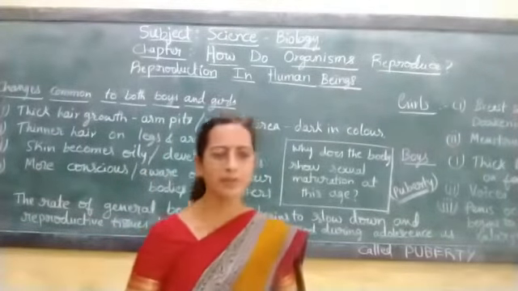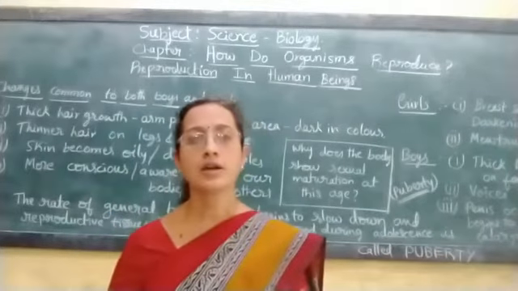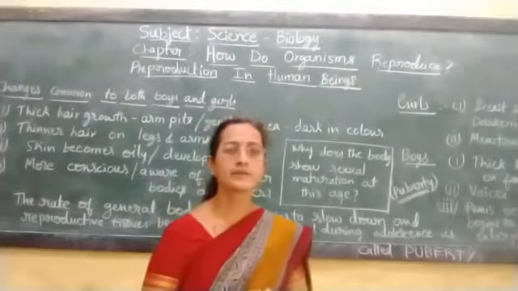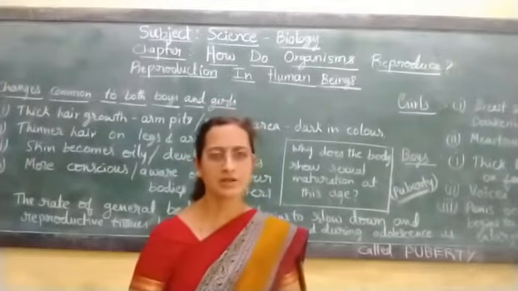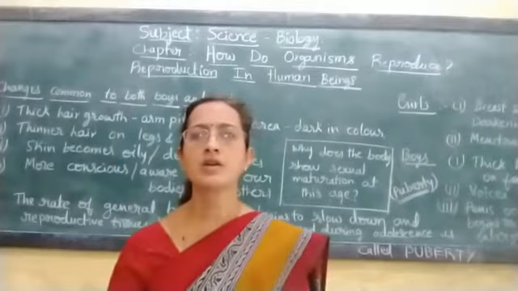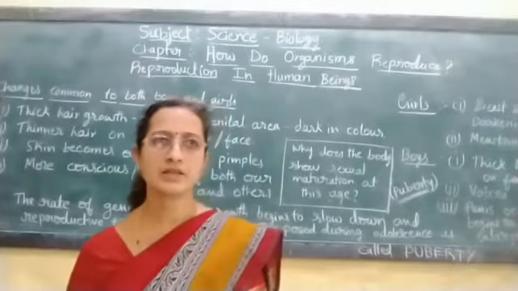And what happens to their penis? The penis gets enlarged, and occasionally, only at some times, it becomes erect. It becomes straight or erect, and it becomes enlarged. All these are some of the particular changes observed at this age.